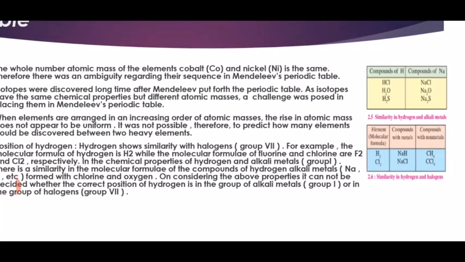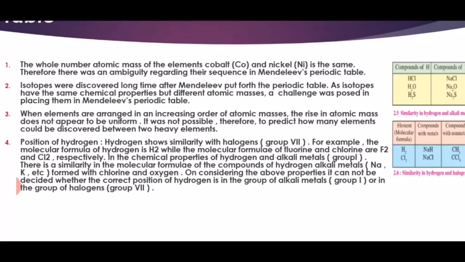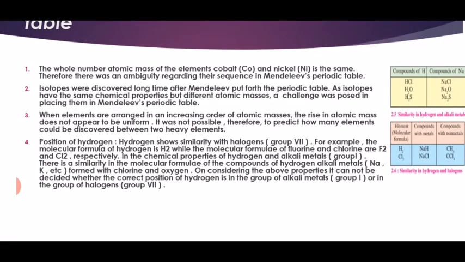Why? What is the molecular formula for hydrogen? That is H2, and the molecular formula of fluorine is F2. Chlorine is Cl2. So regarding hydrogen, we keep it in the halogen group because some similarities are found. But we also have to keep hydrogen in the alkali group, like the alkali metals. Which ones are alkali metals?